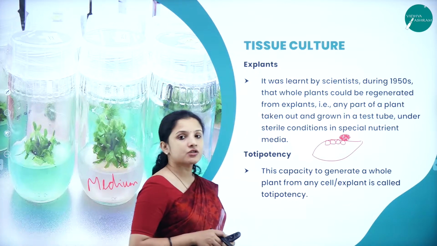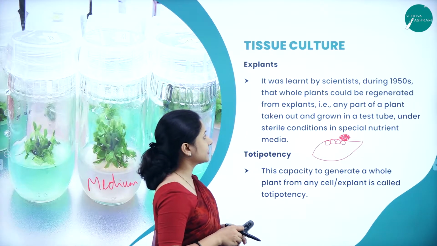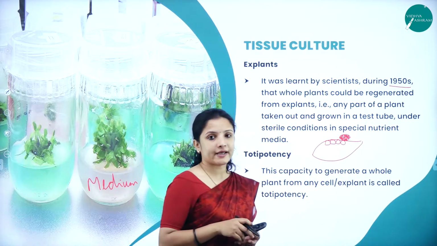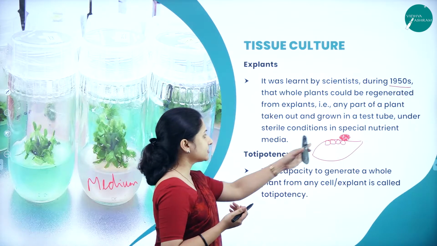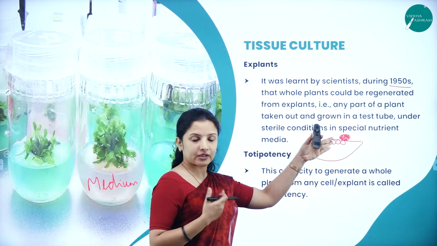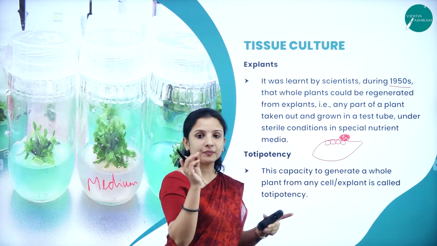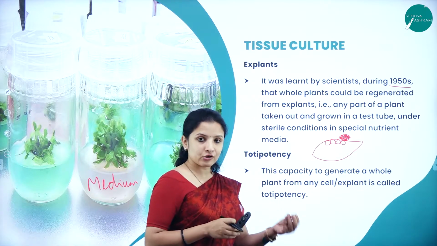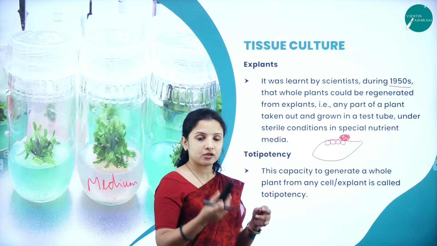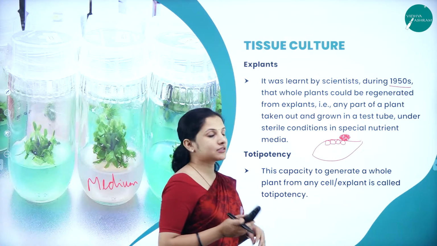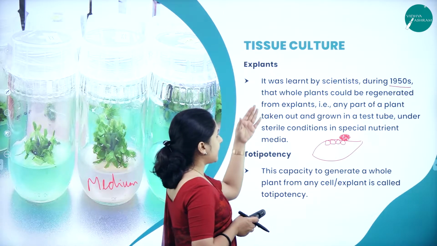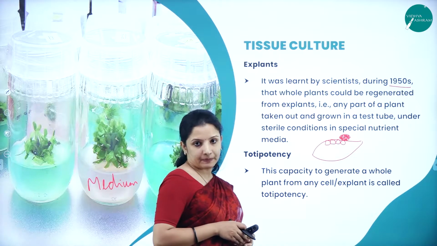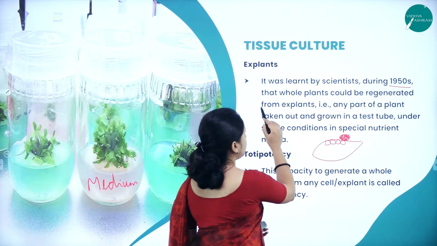So tissue culture was actually learnt by scientists during 1950s. So in tissue culture, they use an explant. So what is an explant? So here, I told you to generate a new plant, I used small pieces of the leaf. Now that leaf is the explant. So the material that you use in tissue culture to generate a new plant, that will be called as the explant. So talking about the explant, it was learnt by scientists during 1950s that a whole plant could be regenerated from explant.